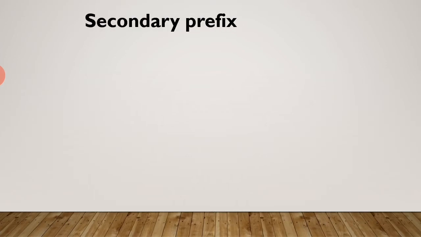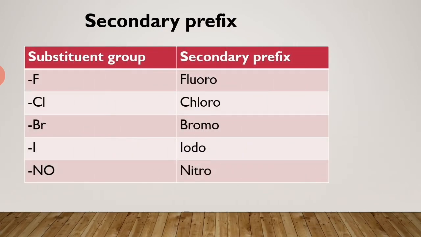Then secondary prefix. Secondary prefixes are not considered as functional groups but instead are treated as substituents. It has been shown in a tabular form. Here is the substituent group and secondary prefix. The substituent group fluoride, the secondary prefix fluoro. Substituent group chloride, secondary prefix chloro. Substituent Br, bromide, secondary prefix bromo. Substituent group iodine, the secondary prefix iodo. Substituent group NO, the secondary prefix nitro.